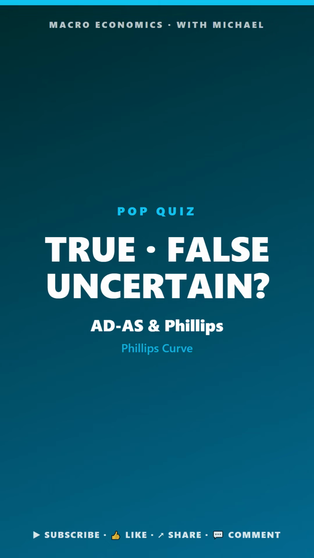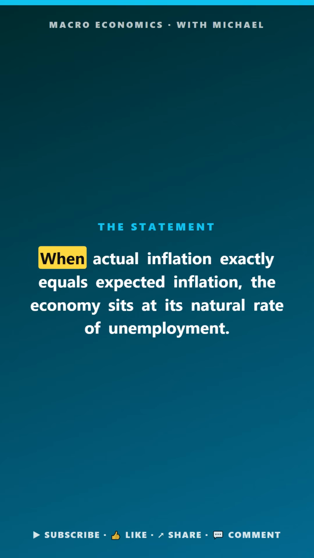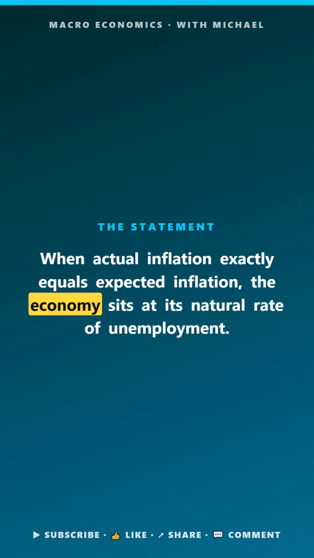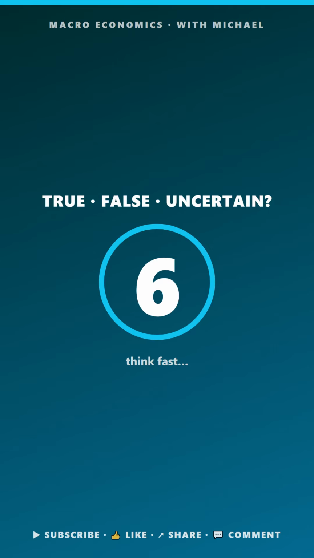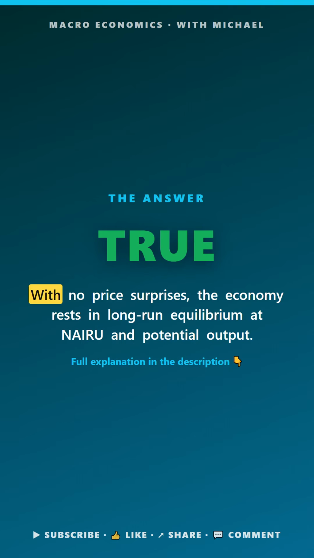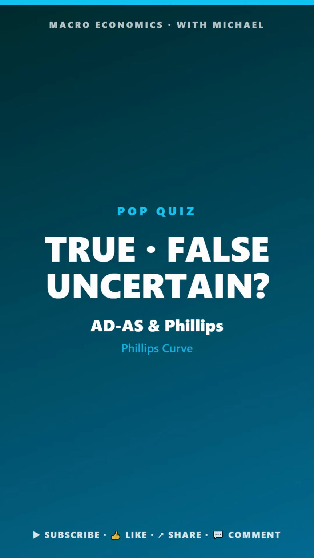Macro pop quiz. ADS and Phillips. True, false, or uncertain. When actual inflation exactly equals expected inflation, the economy sits at its natural rate of unemployment. The answer is true. With no price surprises, the economy rests in long-run equilibrium at Nehru.